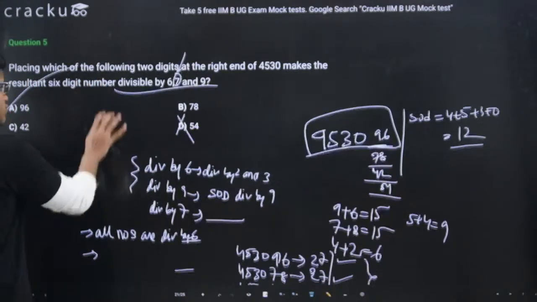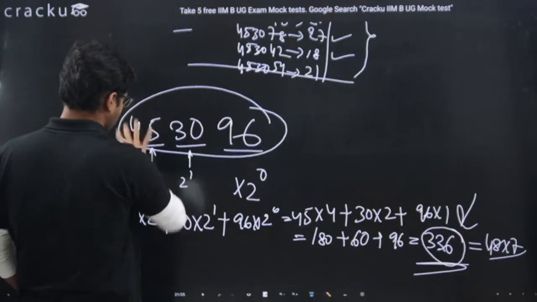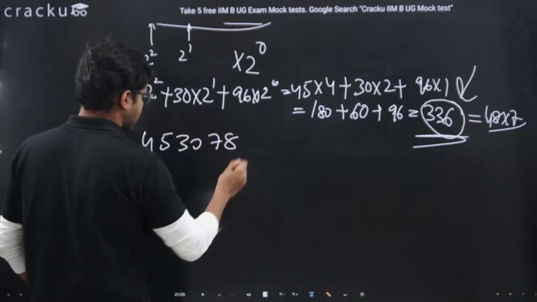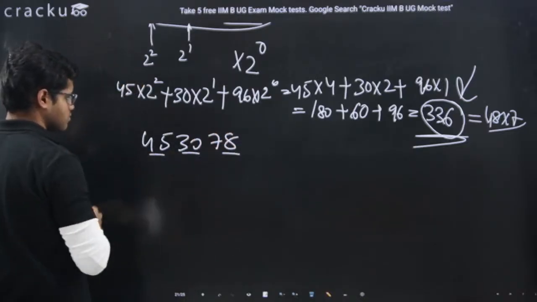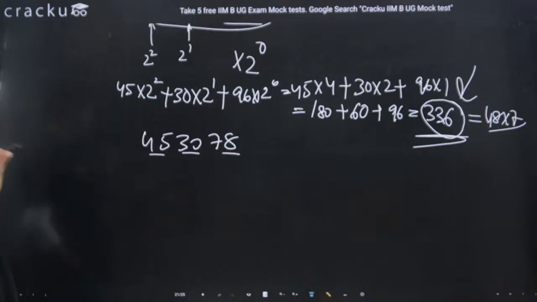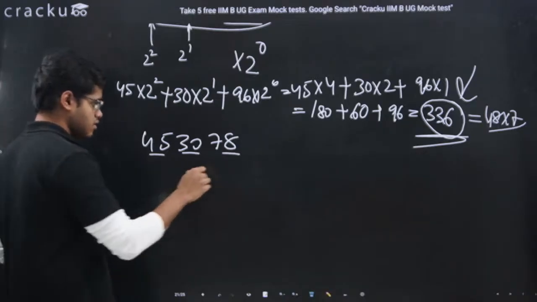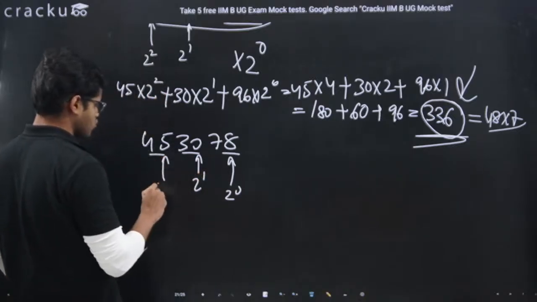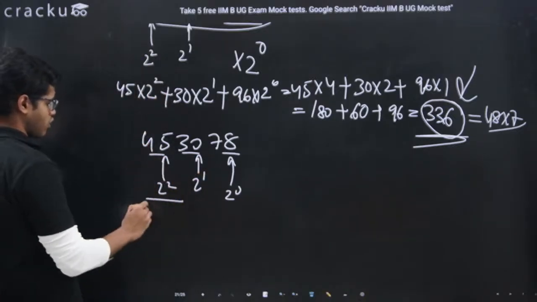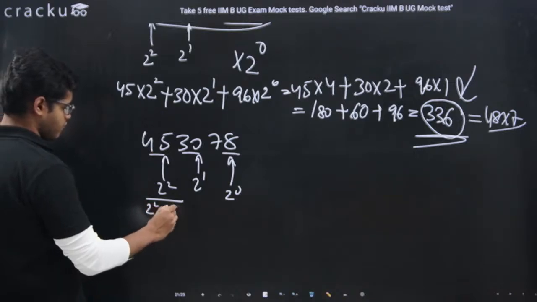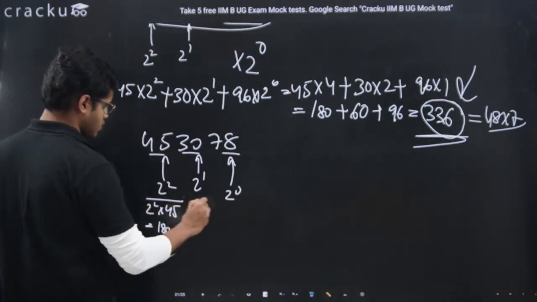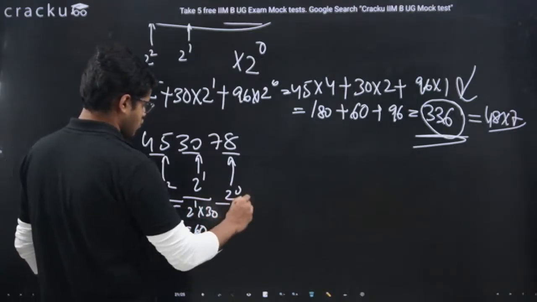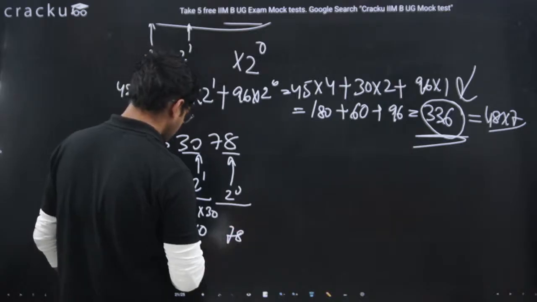Let's do this again for another number. Let's do this for 453078. Again the same logic, make pairs of 2. Now this number won't be divisible by 7. Let's see that. Multiply with 2 to the power 0, multiply 2 to the power 1, multiply with 2 square. So 2 square into 45 will give me 180. 2 to the power 1 into 30 will give me 60. 2 to the power 0 into 78 will give me 78.